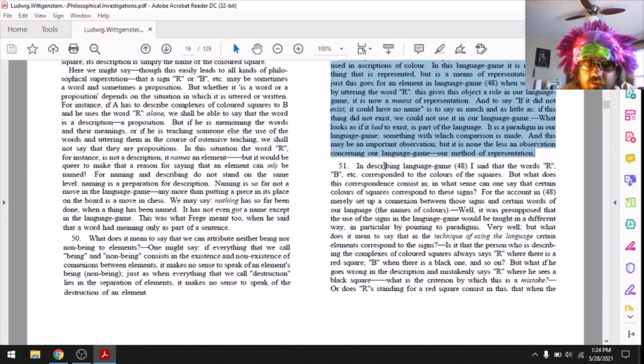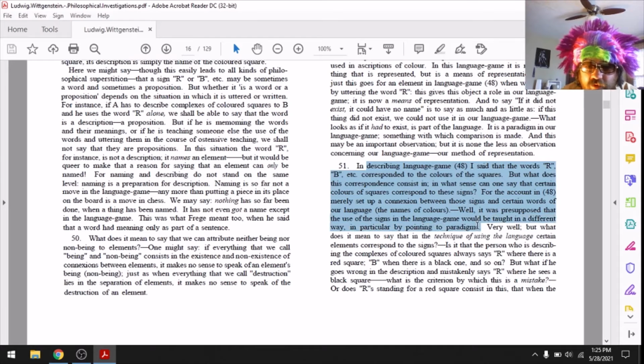In describing the language game from section 48, I said that the words R, B, etc. corresponded to the colors of the squares. But what does this correspondence consist in? In what sense can one say that certain colors of the squares correspond to these signs? For the account in section 48 merely set up a connection between those signs and certain words of our language, the names of colors. Well, it was presupposed that the use of the signs in the language game would be taught in a different way, in particular by pointing to paradigms.